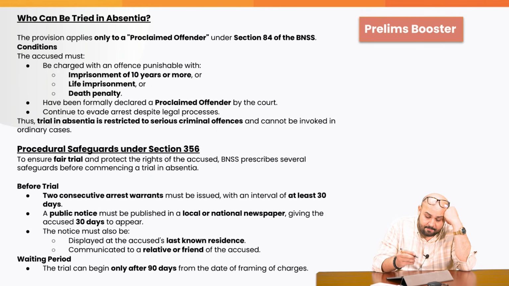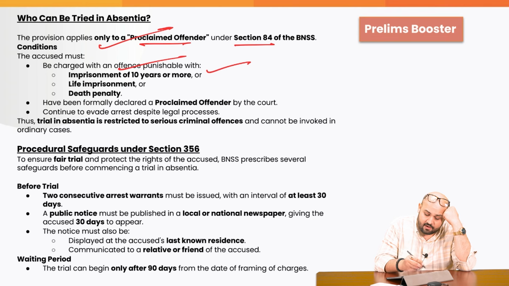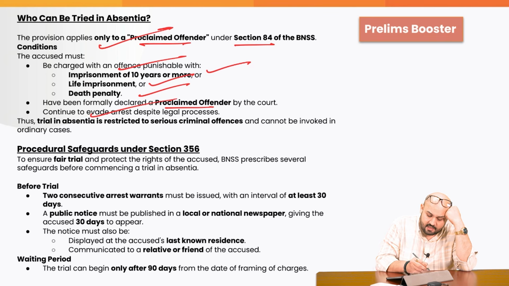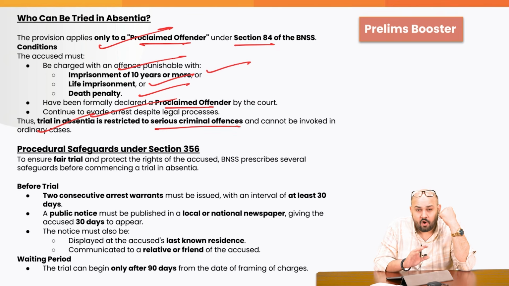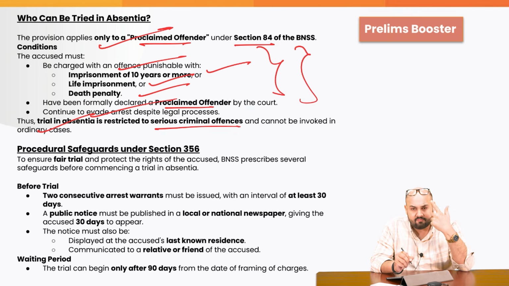Who can be tried in absentia? As I told you, he or she has to be a proclaimed offender under Section 84 of the BNSS. That is, the accused must be charged with an offence punishable with imprisonment of 10 years or more, or life imprisonment or death penalty, have been formally declared a proclaimed offender by the court, and continue to evade arrest despite legal processes. Therefore, trial in absentia is restricted to serious criminal offences and cannot be invoked in ordinary cases. It can only be applied if the person is a proclaimed offender under Section 84 of the BNSS. Okay? And what is the definition of a proclaimed offender?